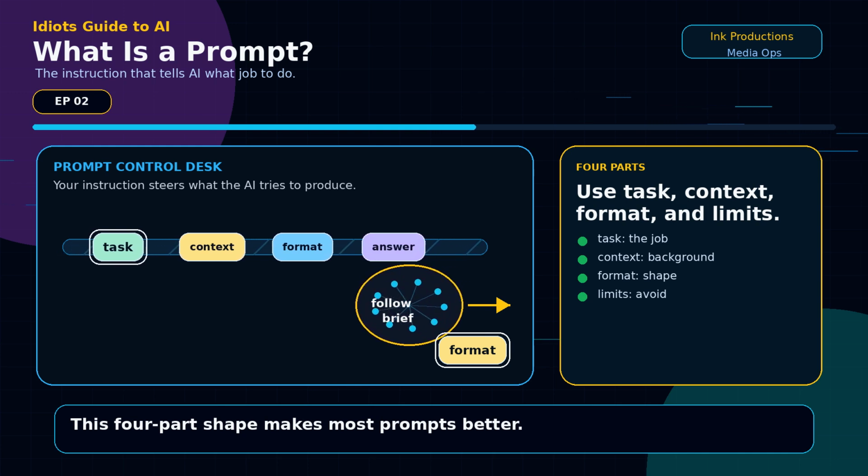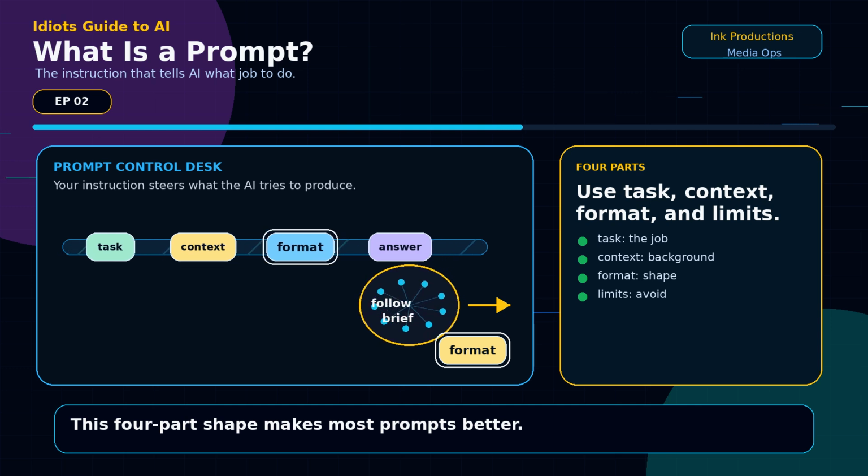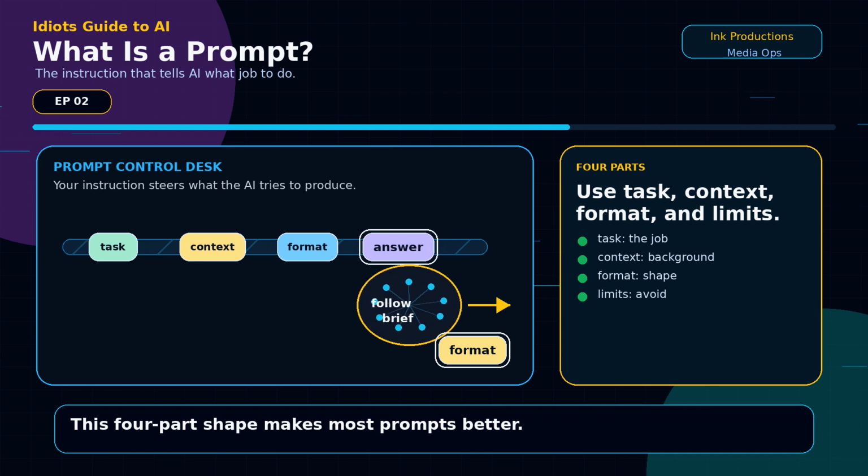Task means what you want done. Context means what the AI needs to know. Format means how you want the answer. Limits means what to avoid.